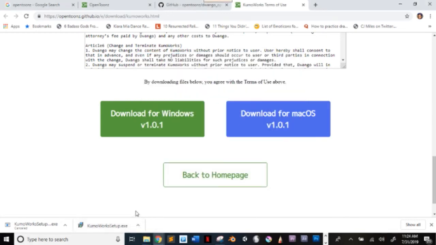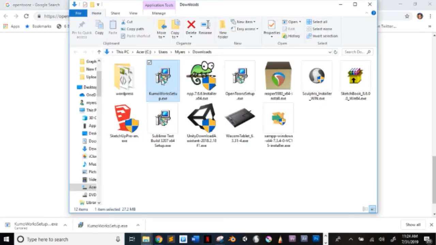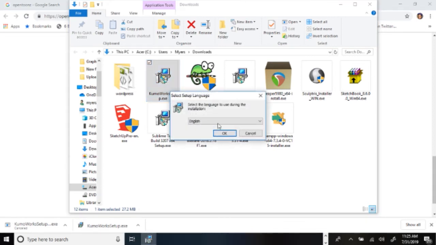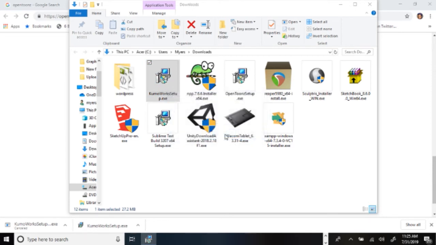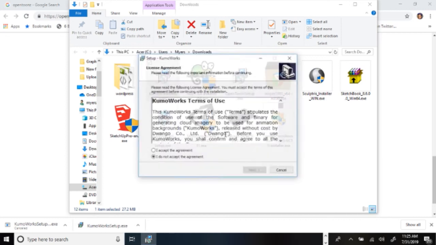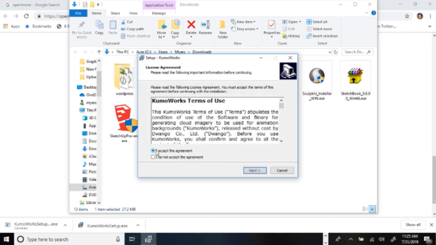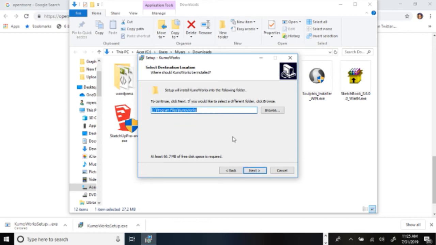Now that KumoWorks has finally downloaded, which I'm just hoping I'm pronouncing right, just click on the arrow, click show in folder, and just click on the icon. The same installer will pop up again. You basically do the same thing over again with KumoWorks. But I'm still hoping I am pronouncing this word correctly because I'm not really sure how to pronounce it.